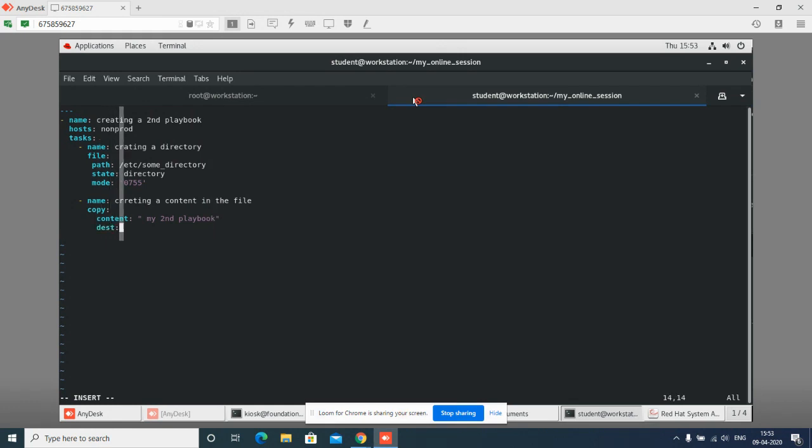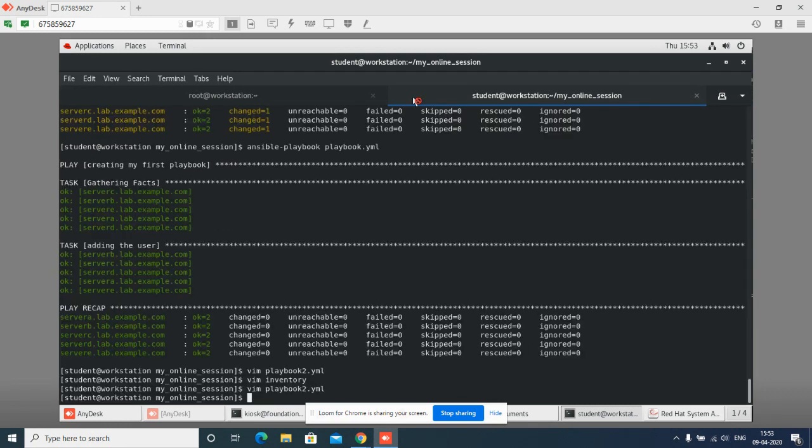Now what is my destination? I will say /etc/ some directory, and I will say my play.txt, some file I have created. This is one play with two tasks. I will check with ansible-playbook.